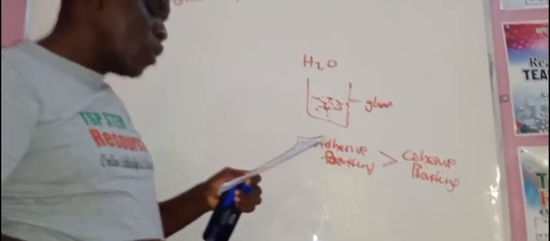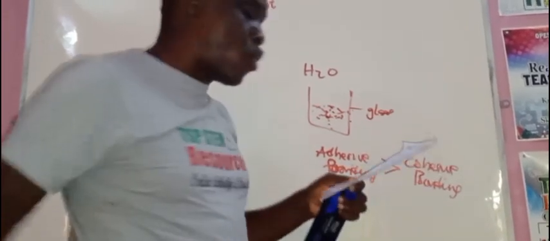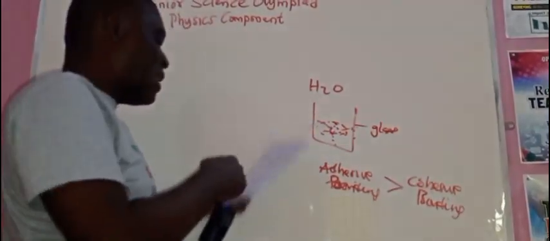Number two, why does water not wet itself? That means water is not poured into any container. Why is that? It does not wet itself because it only exists by cohesive bonding. Wetness only occurs from the interaction between a liquid and a solid substance.